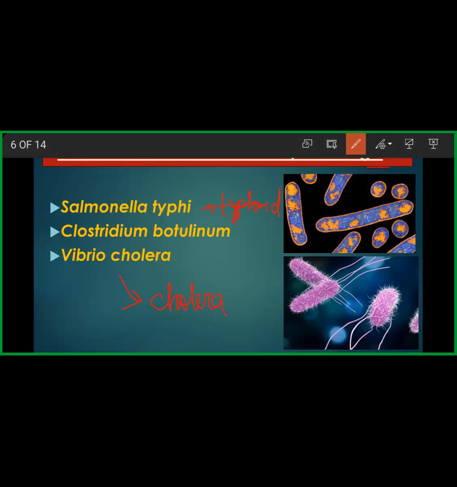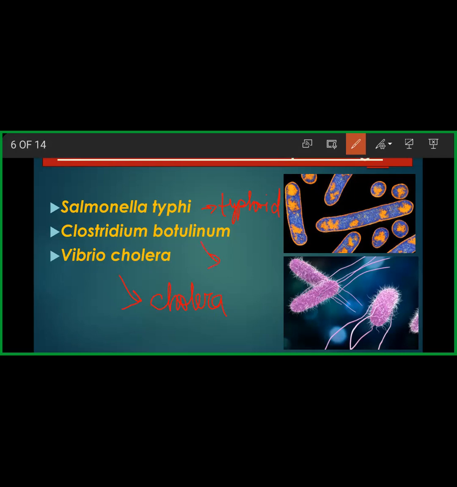And then Clostridium botulinum is a kind of bacteria which, if present in food and you consume it, produces certain toxic substances. If the toxic substances get in your body, they will run across your body and may damage your nervous system, which may even lead to death.